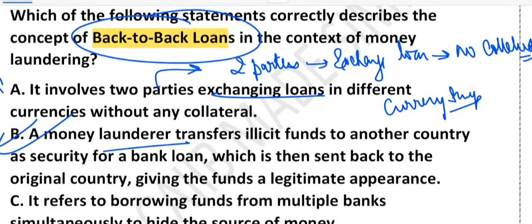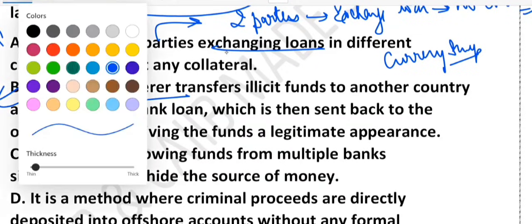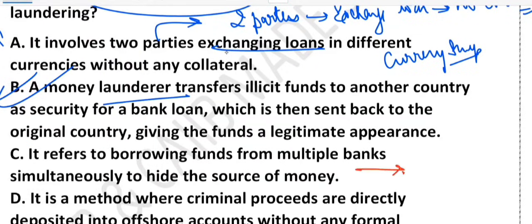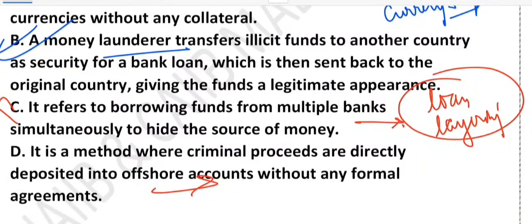What about C? It refers to borrowing funds from multiple banks simultaneously. Borrowing from multiple banks at the same time is called loan layering. So if the question asks about loan layering, then this would be the correct answer. But it is not a back-to-back loan. It is another trick, but this is not the correct one. What about D? D says it is a method where criminal proceeds are directly deposited into an offshore account without any formal agreement.